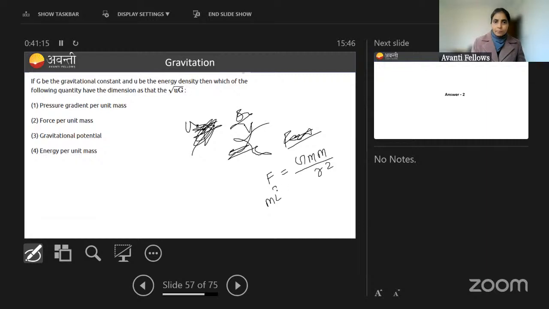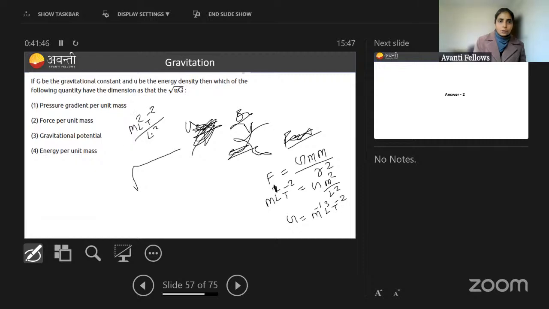Force is how much? ml t minus 2. So G m square by L square. So the dimension of G will be equal to how much? It will be equal to m minus 1 L cube t minus 2. Just put the value over here. So what was the value of U? U is your m l square t minus 2 by L cube, so this is equal to m L minus 1 t minus 2. And this is into m minus 1 L cube t minus 2.